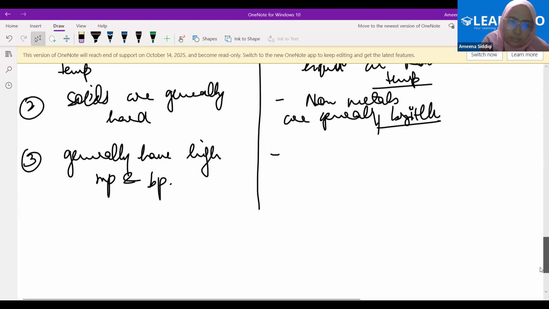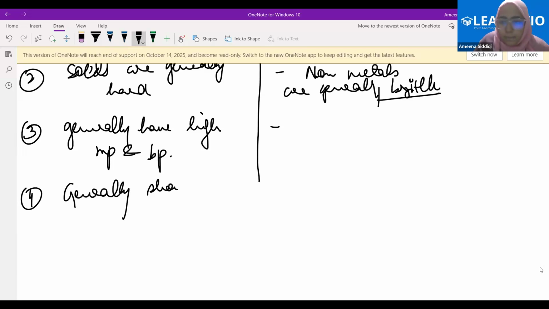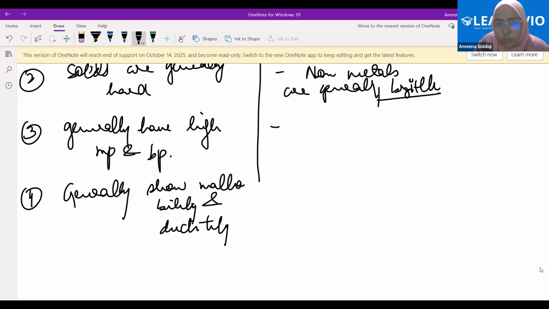Next, write about malleability. Metals generally show malleability and ductility. Alpha, what's the most malleable metal? Hmm, what's the most malleable metal?